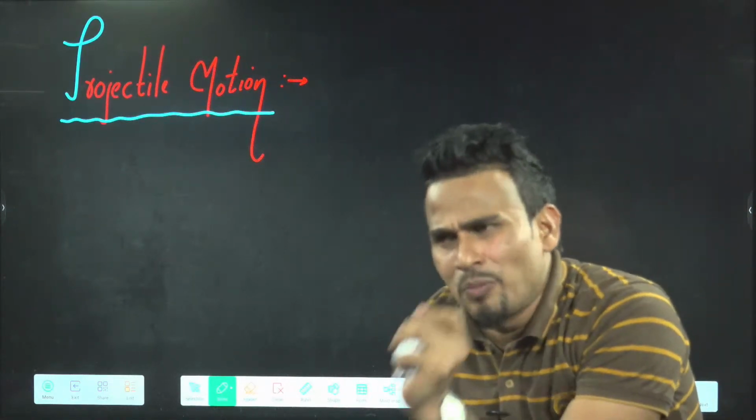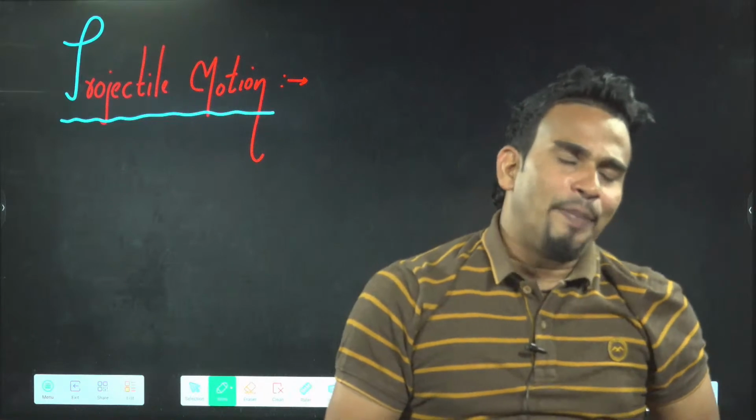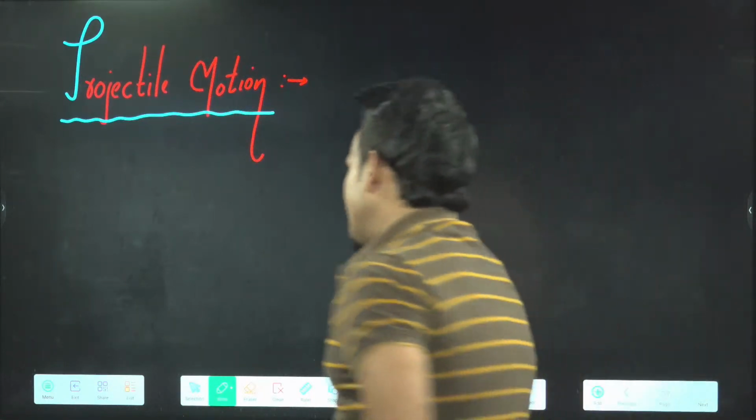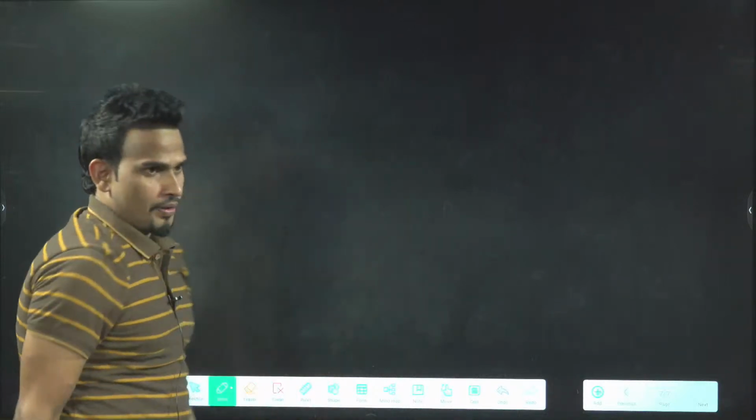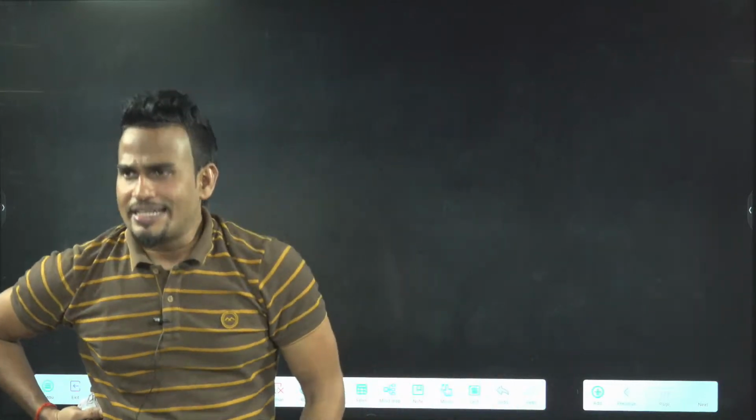You can write this as a small point. It is an example of 2D motion, two-dimensional motion, in which the body travels in vertical as well as horizontal direction.